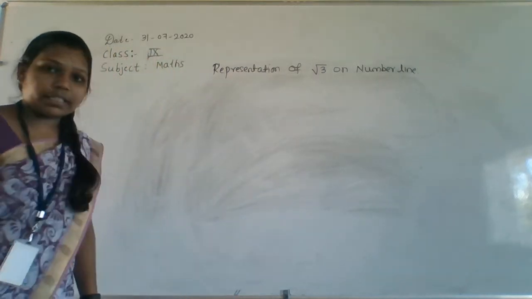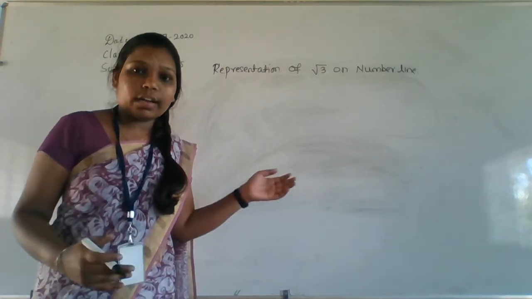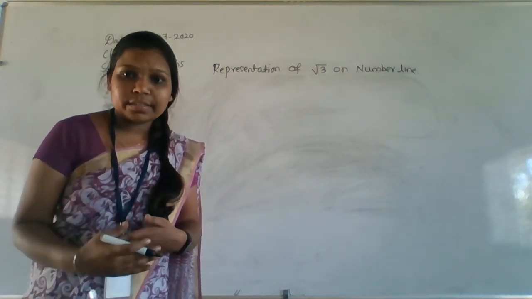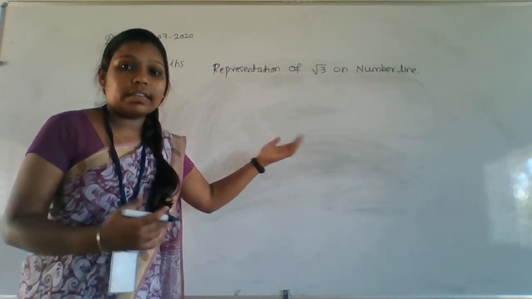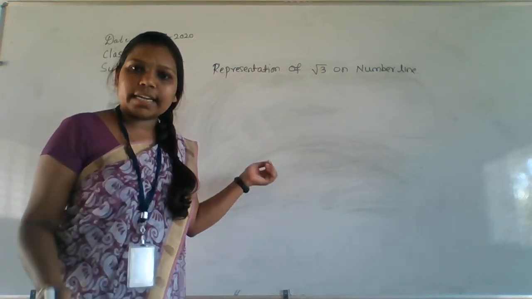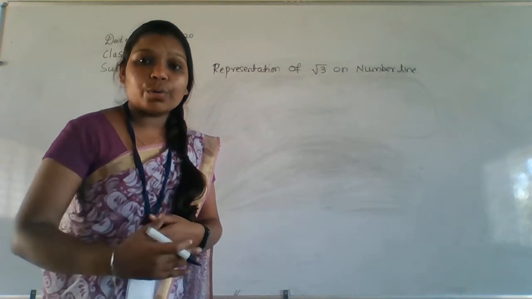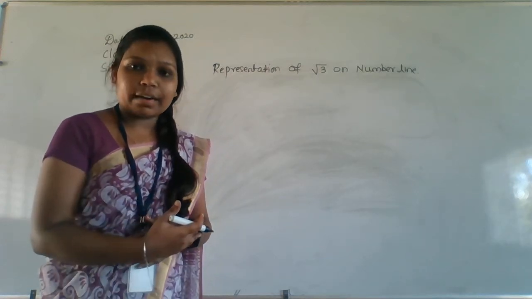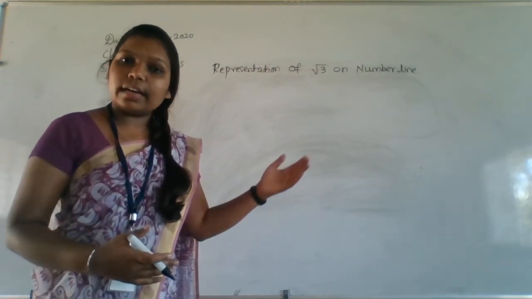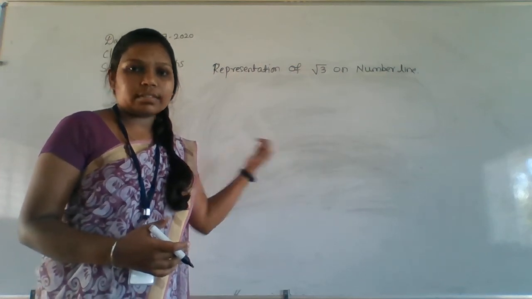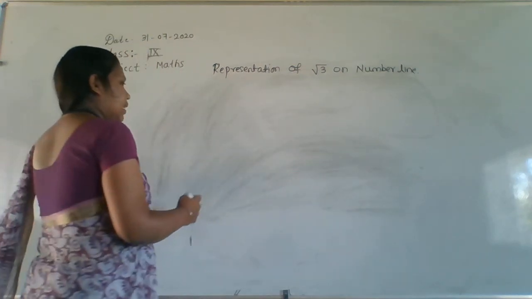We already studied how to represent root 2 on the number line. Now we'll move to how to represent root 3. So we'll study that now.